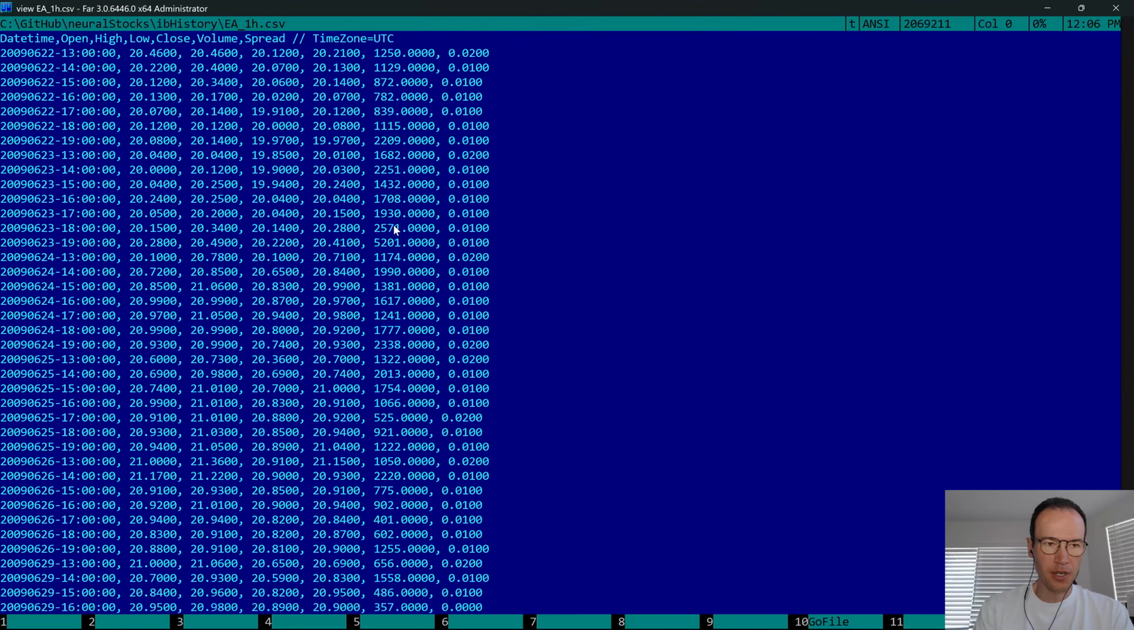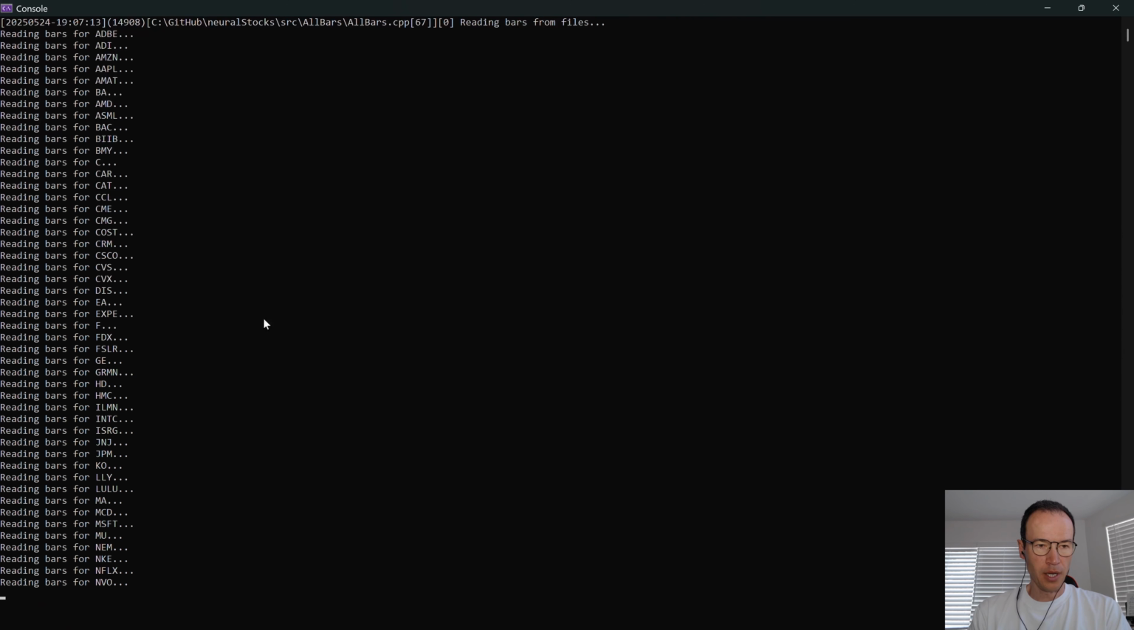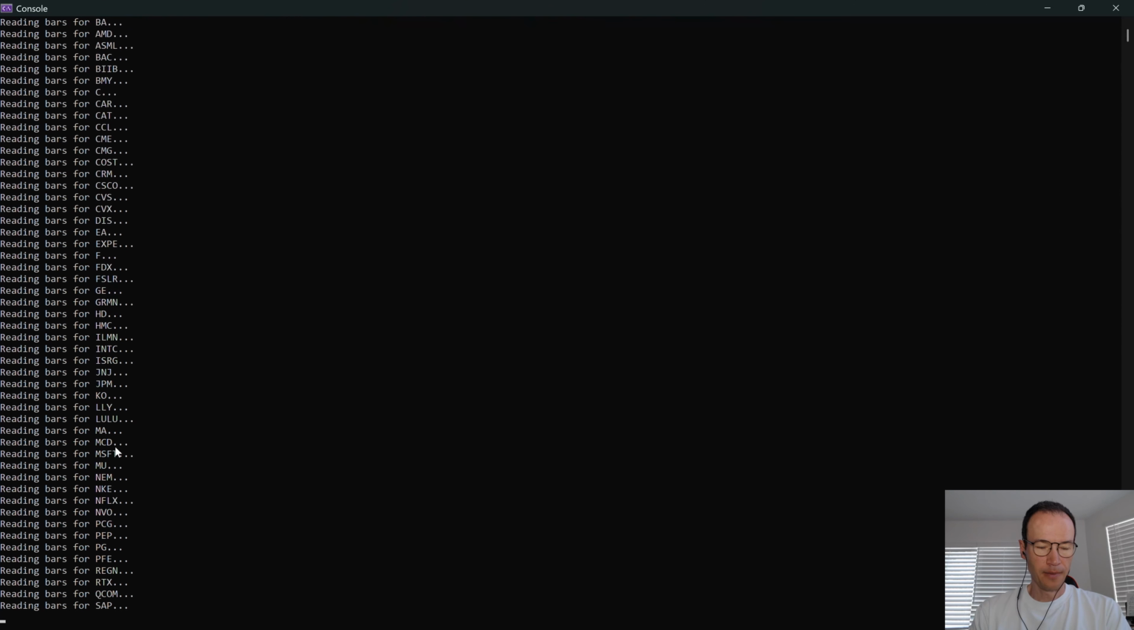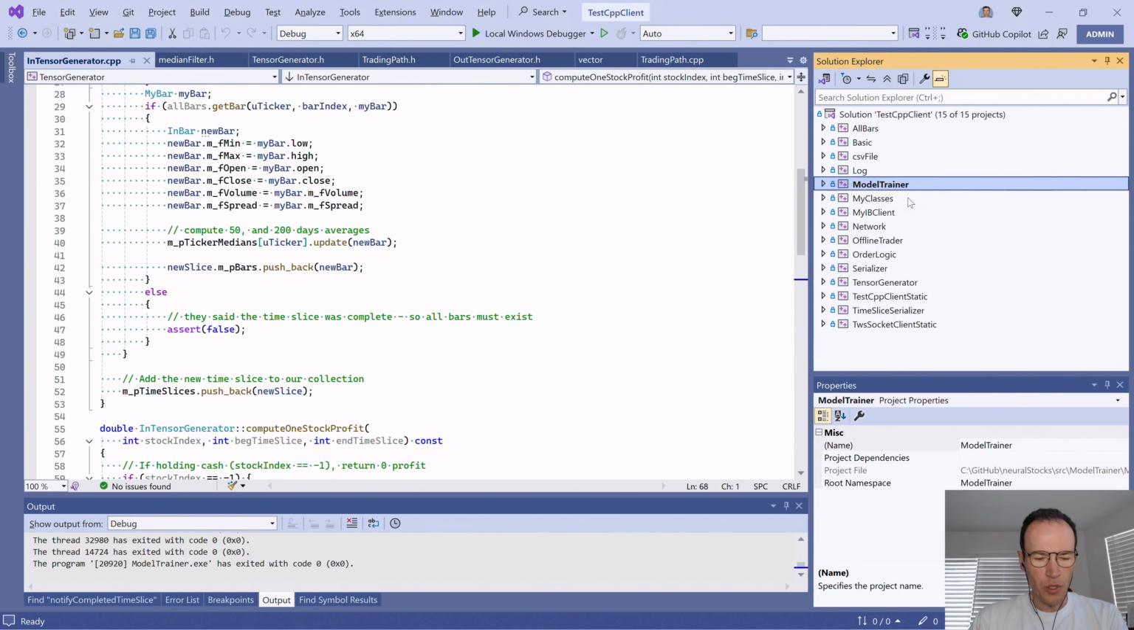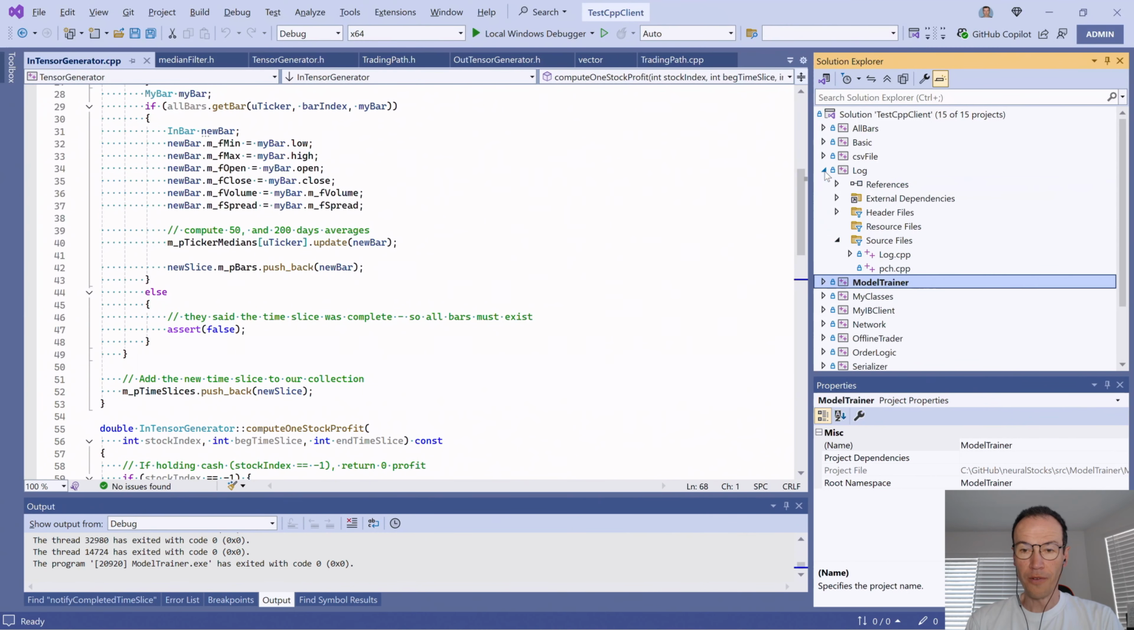So now I have this program that loads all this data, and then I will be creating tensors from it, and then I'll be training AI to trade the stocks. So here is the loading of the data, and here it creates input tensors. I think it will be useful to have a class that will tell me how much time different things in my program take and log it into a file.